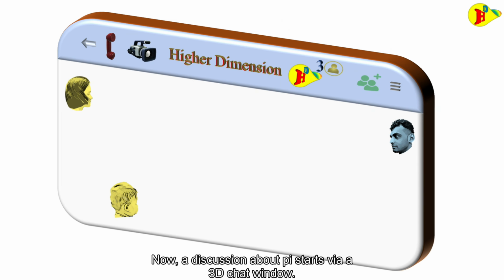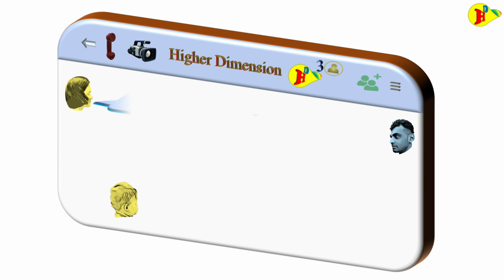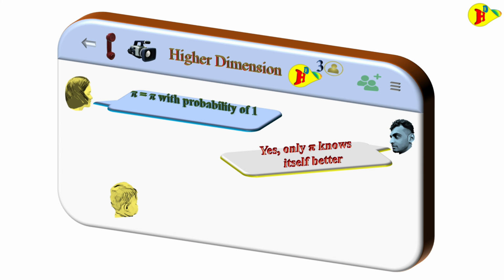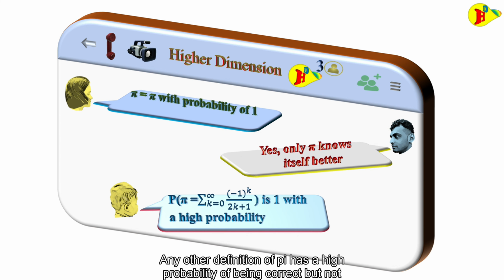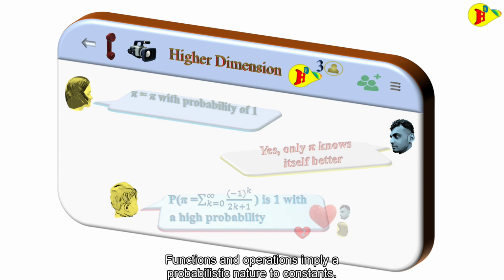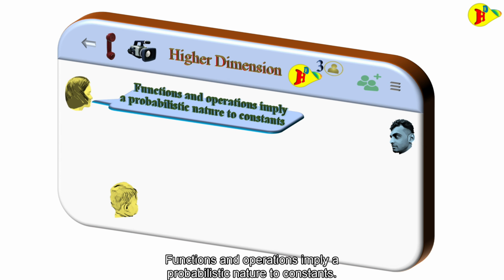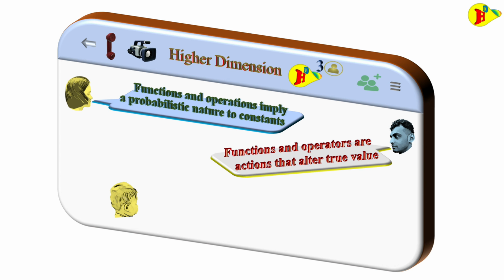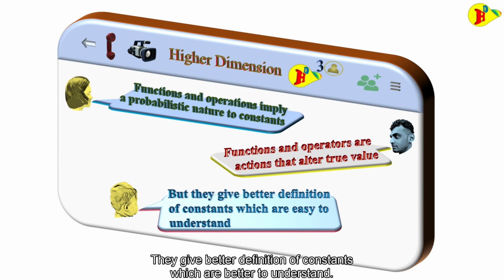Now, a discussion about pi starts via a 3D chat window. So what about pi? Pi equals pi with a probability of 1. Only pi knows itself better. Any other definition of pi has a high probability of being correct, but not totally correct. Functions and operations imply a probabilistic nature to constants. They are actions that alter the true value. They give better definition of constants, which are better to understand.